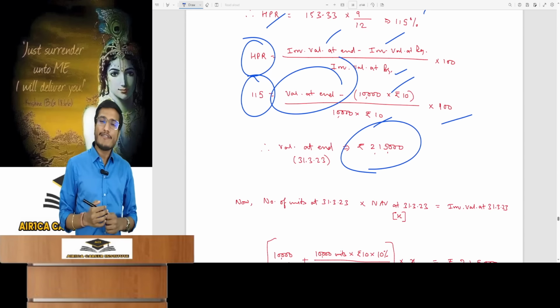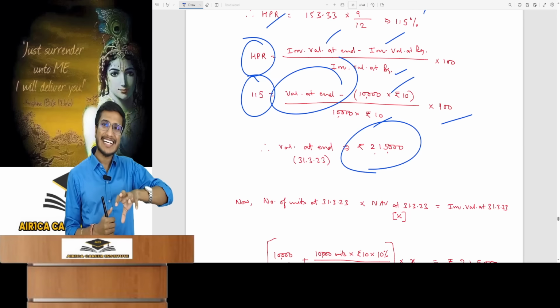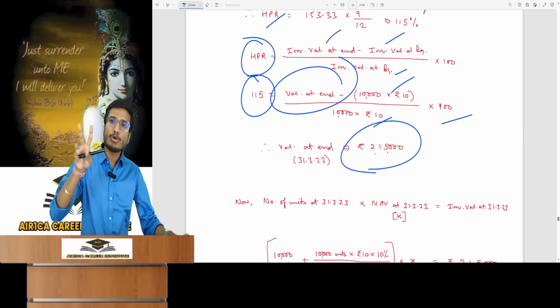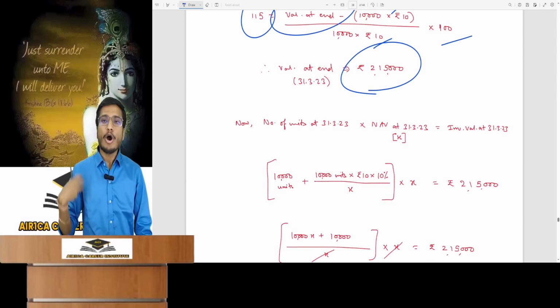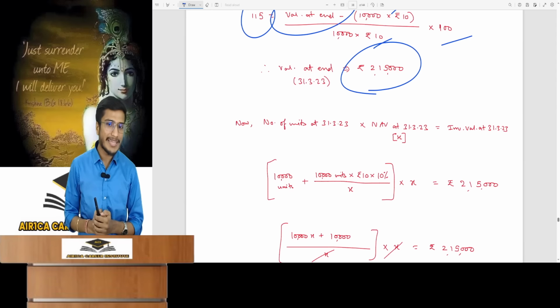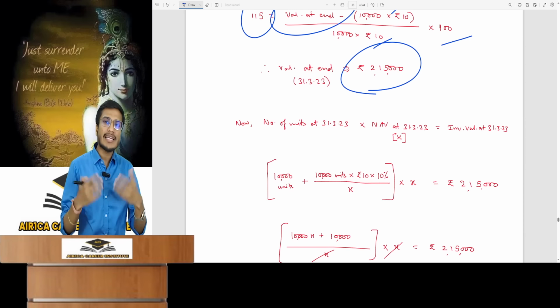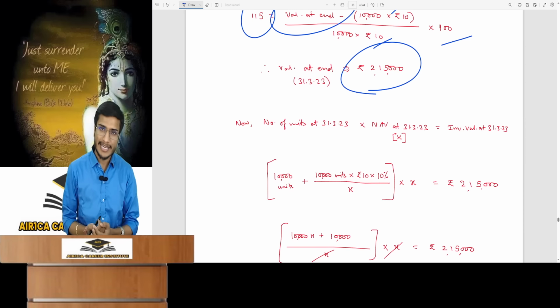This value. How's value at end calculated? Ending units multiplied by end NAV. Are both these things available to you? Neither is available. We don't have the number of units on 31st March nor the NAV on 31st March. So what do you have to do now? We will create an equation from this and then calculate both things.